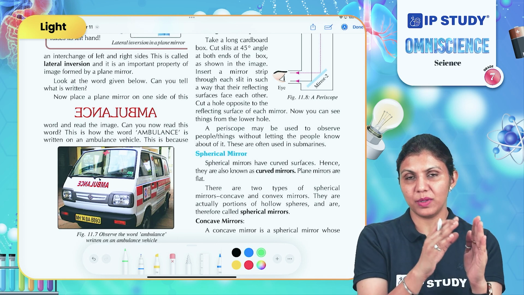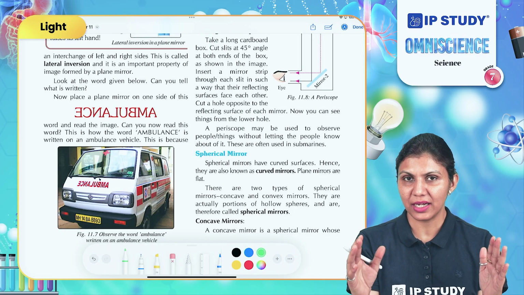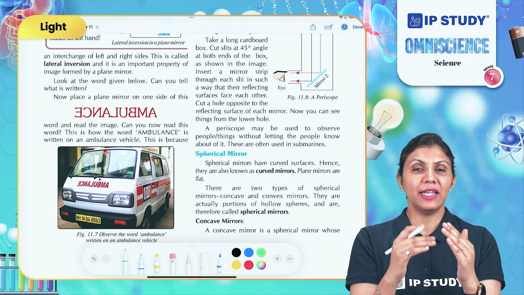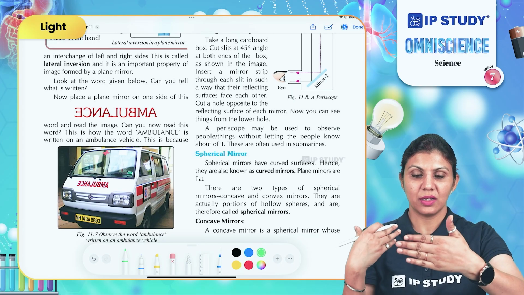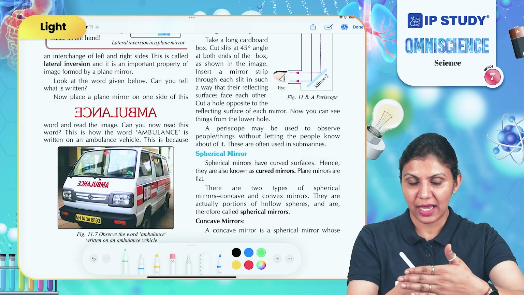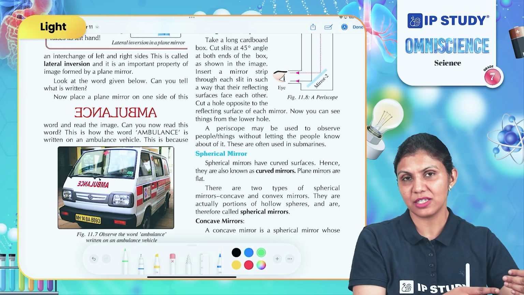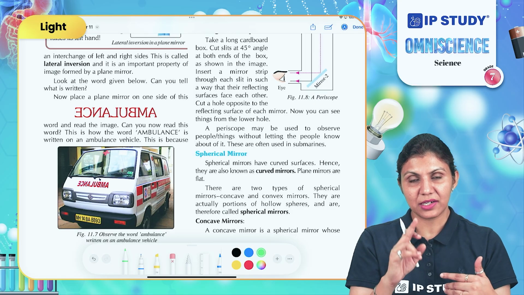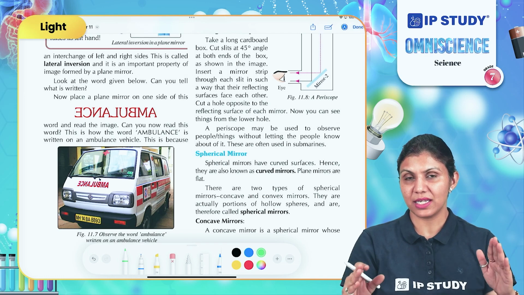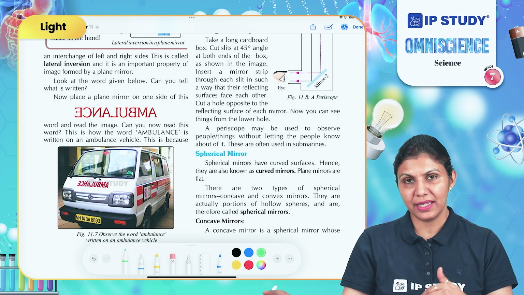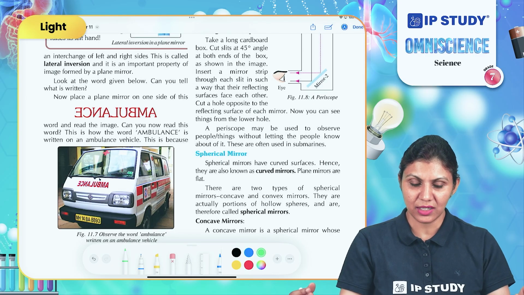The word ambulance should be written laterally inverted on the vehicle, in larger alphabets, so that any driver in front of the ambulance can see the image of the ambulance in the mirror, read it correctly, and give the passage to the ambulance. That's how lateral inversion is helpful here to write the label ambulance, an emergency vehicle, so that any other driver driving in front of the ambulance can clear the passage.